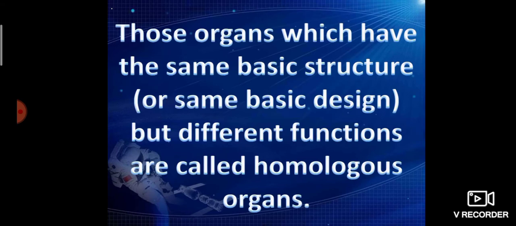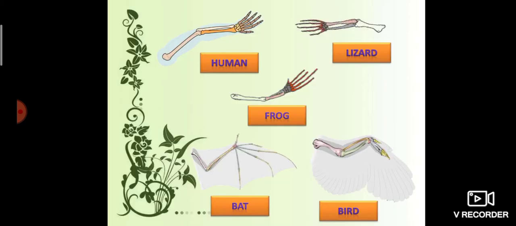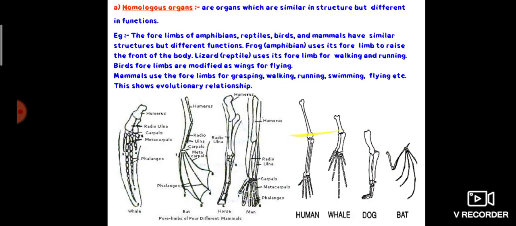Homo means same. Homologous organs are organs which have the same basic structure but different functions. Look, the hand of human, the forelimb of lizard, forelimb of frog, forelimb of bat and forelimb of bird. All these have almost the same basic structure but their function is different.